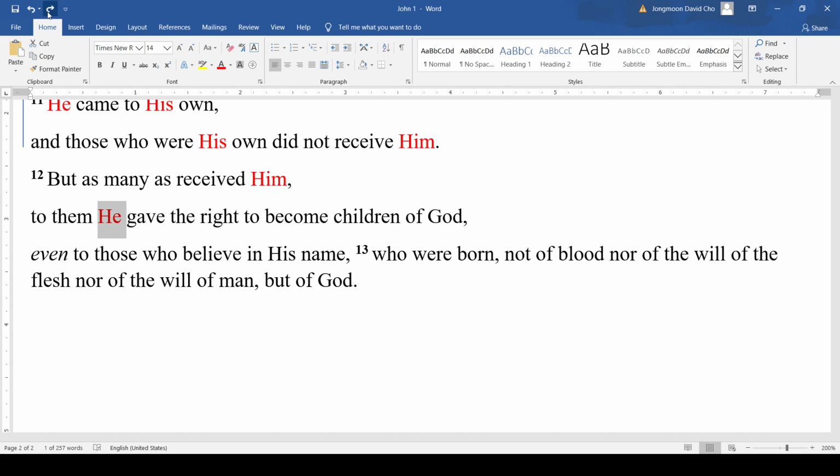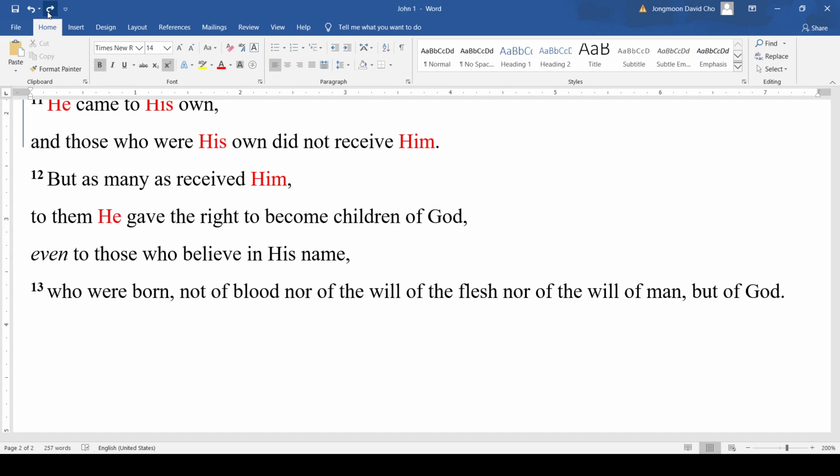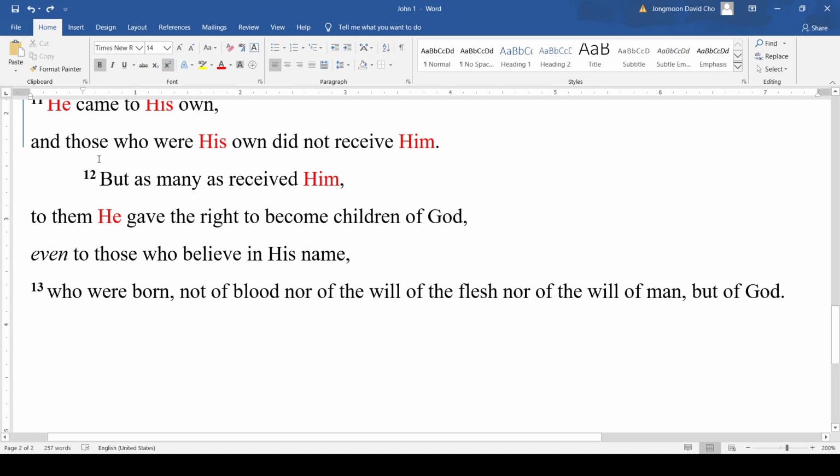And so we're going to highlight any pronouns here that refer to Jesus. Let's go ahead and get started. The first question we need to ask ourselves is, what is the simplest sentence structure here? What is the subject and then the simple verb? Is it "many," or is it "him"? No, it seems to be "he gave." He gave seems to be the simplest sentence structure here.